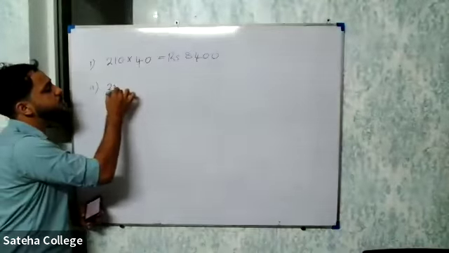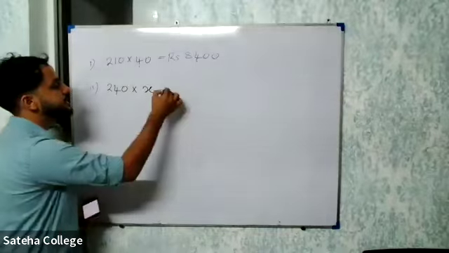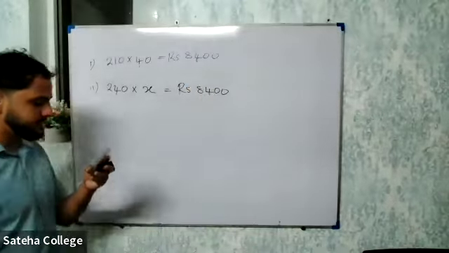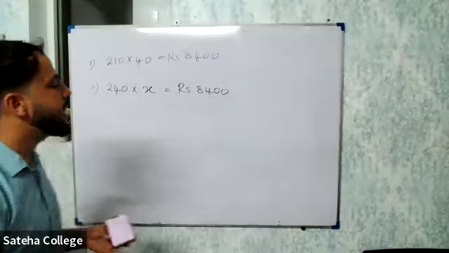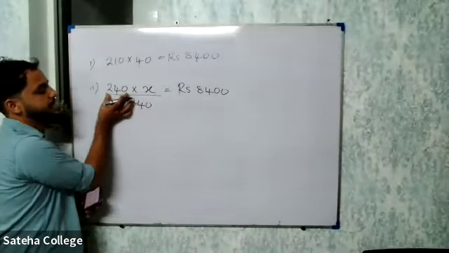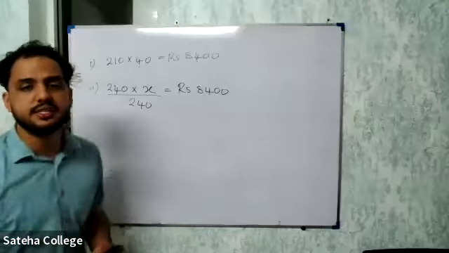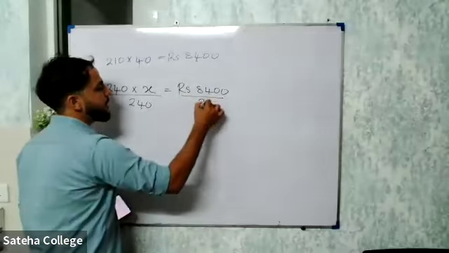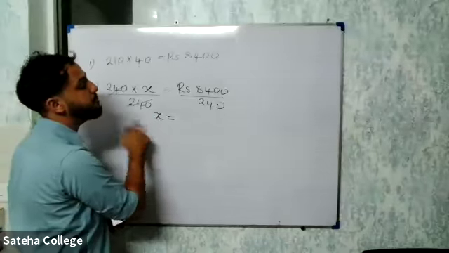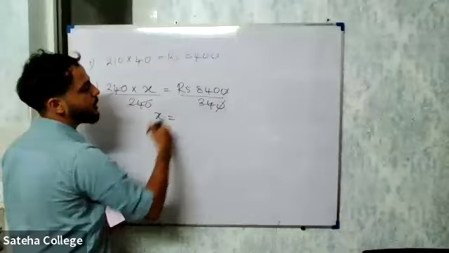Same idea. Value of one share is 240. Let's say X is the number of shares, and that is equal to how much? Rupees 8,400. That's the question, right? They're asking, find the number of shares bought in company B. Now what do you do? Value of one share into number of shares will give you the total invested amount. Now divide by 240 on both sides. Now you will have the number of shares at company B here. Cut the two zeros. 24 into how many?